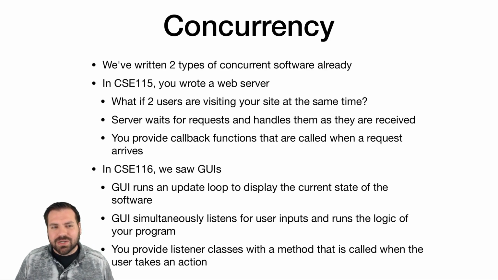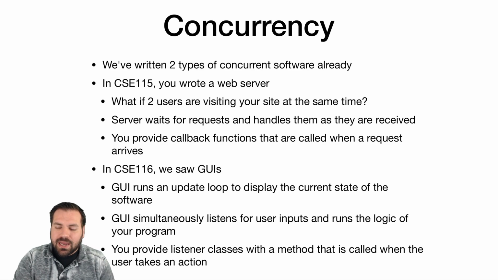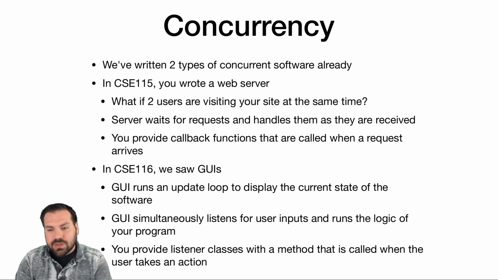Well, the answer is concurrency. What you don't want is for all the users to enter a queue. That is how web servers work, but you don't want the first user to make a request, and if the second user makes a request, well, if your program can only do one thing at a time, you don't want your program to miss that request of the second user. You don't want that second user to be flat out ignored. You don't want that to happen.